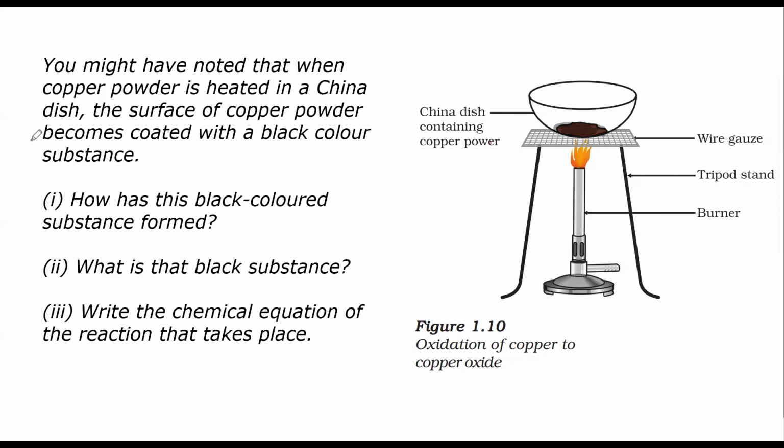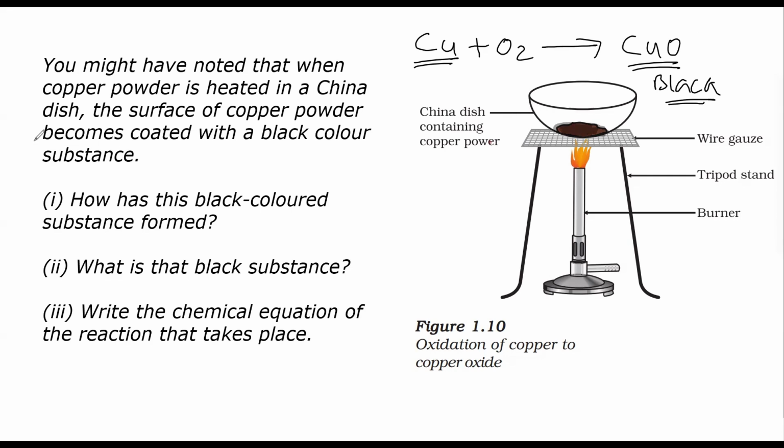So let's understand the reaction over here. The reaction that takes place is this: copper metal, when heated strongly in the presence of air, reacts with oxygen to form copper oxide, CuO. The copper is brown in color, and it turns black due to the formation of a layer of copper oxide.